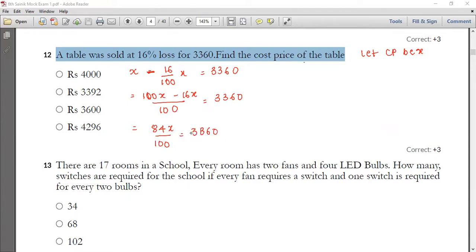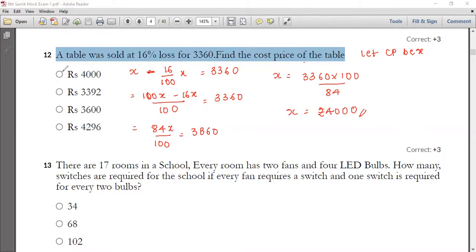You're going to get x is equal to 3360 into 100 divided by 84, where x is equal to rupees 4000.